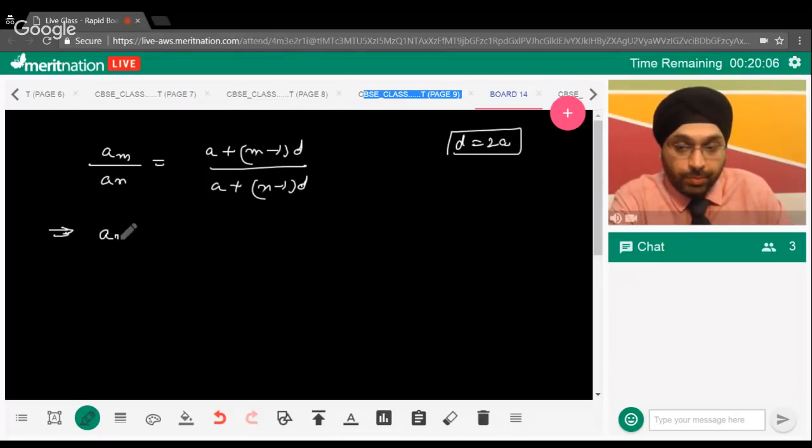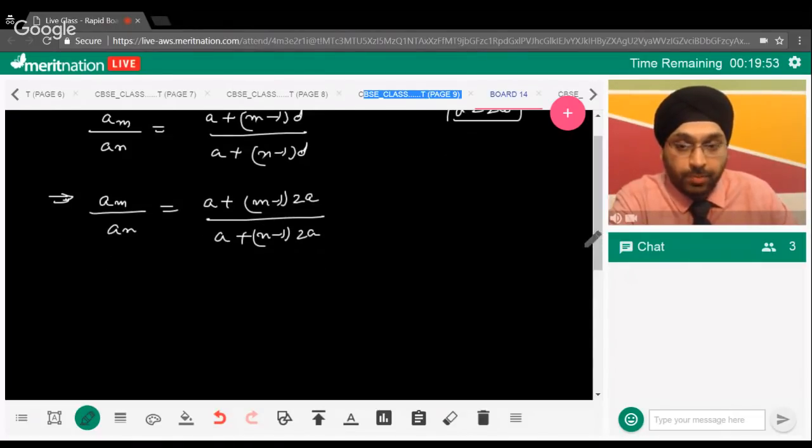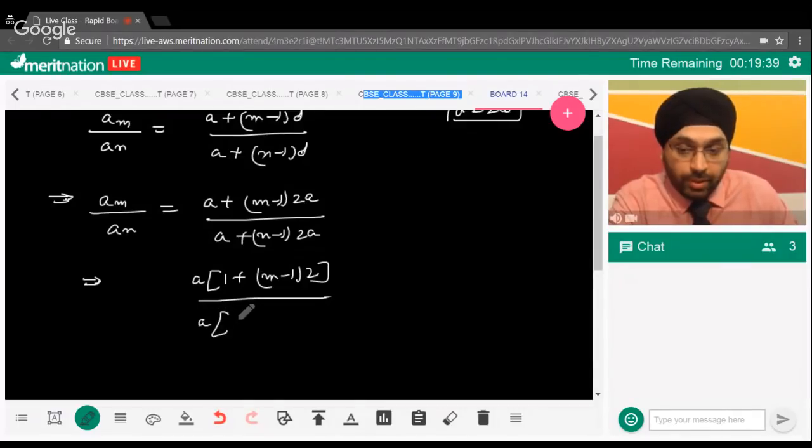So this will come out to be am upon an equals to what now? A plus m minus 1 into 2a upon a plus n minus 1 into 2a. We just need to plug in the values. Now guys, further, can we take a common out? If I take a common out, we have 1 plus m minus 1 into 2. Again, if I take a common out, we have a 1 plus n minus 1 into 2. Now guys, this and this will cancel out again.